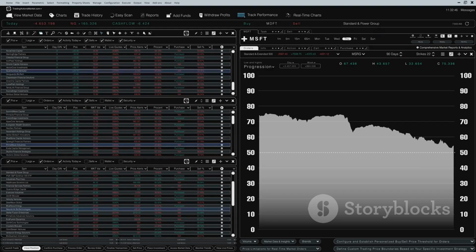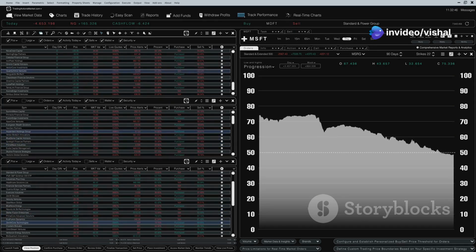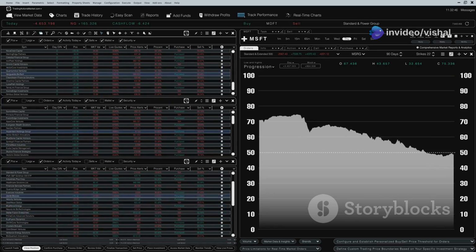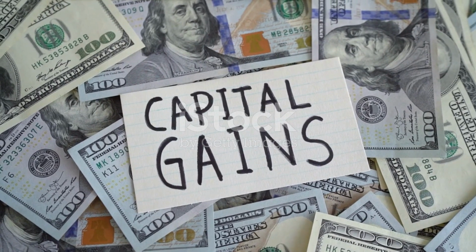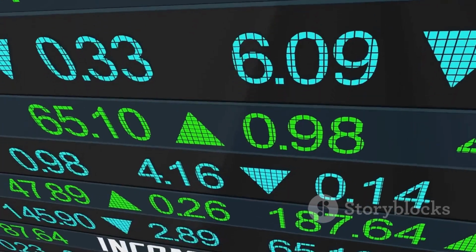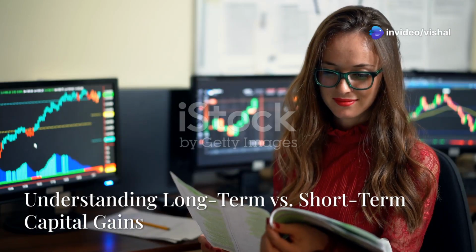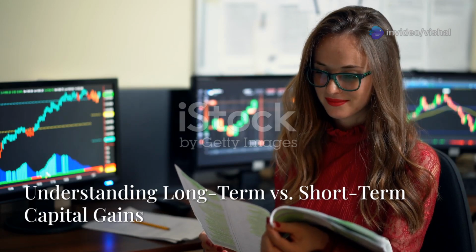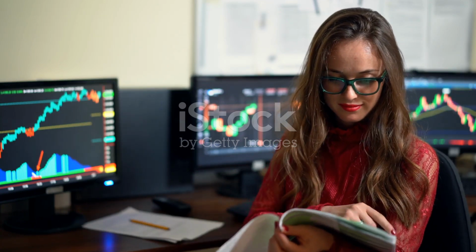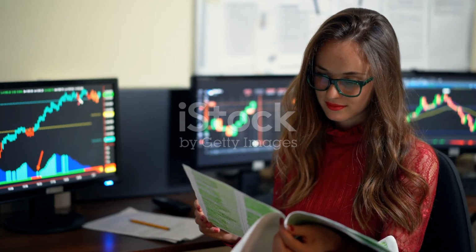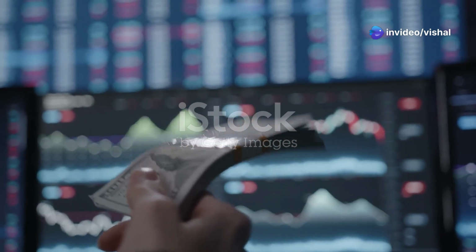Capital gains tax is categorized into two types: long-term capital gains tax, or LTCG, and short-term capital gains tax, or STCG. The categorization depends on how long you hold the asset before selling it. This holding period is the key factor that determines how your profits are taxed. Long-term capital gains tax, or LTCG, applies when you hold an asset for a longer period before selling. Short-term capital gains tax, or STCG, applies to assets held for a shorter duration.